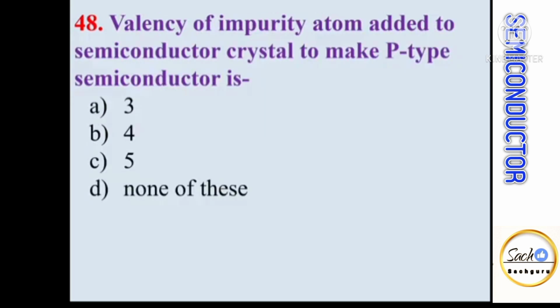Valency of impurity atom added to semiconductor crystal to make p-type semiconductor is dash dash. We know that p-type semiconductors are formed by adding trivalent impurity atoms to pure semiconductors. Trivalent impurities means having 3 valence electrons. Valency of impurity atom added to semiconductor crystal to make n-type semiconductor is dash dash. Whenever pentavalent impurity atoms are added to pure semiconductor, n-type semiconductors are formed. Pentavalent impurity atoms contain 5 valence electrons, so valency of impurity atom is 5.